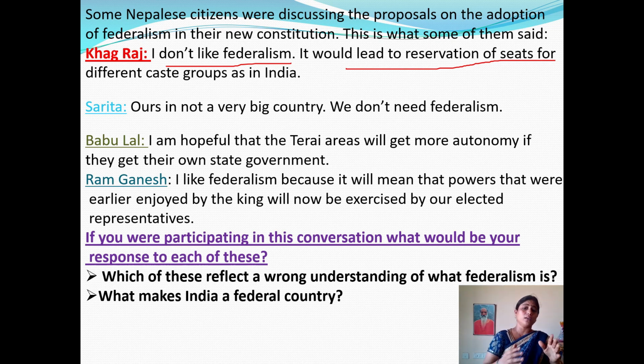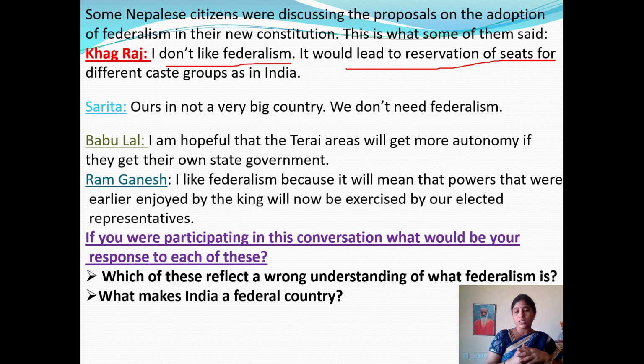As you know, in our country, in jobs, in the education system or in any election procedure, we are following the reservation system. It means equal priority for the development of all community people, religious people or caste people. So it is possible only in a federal government.